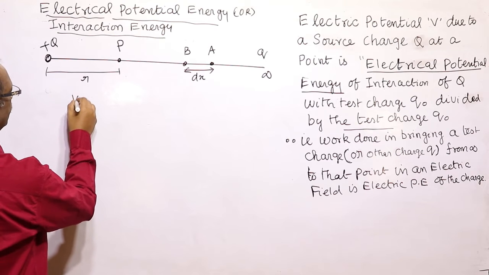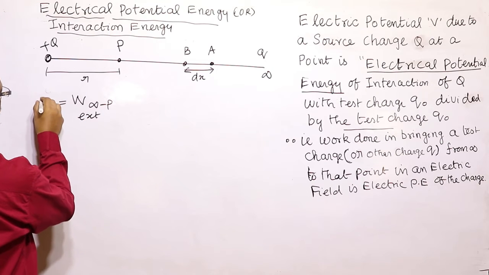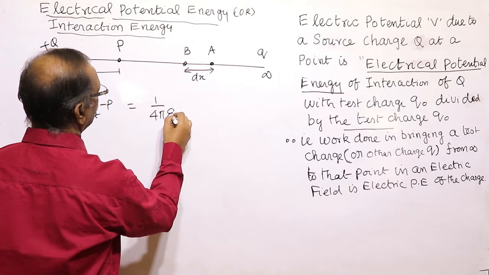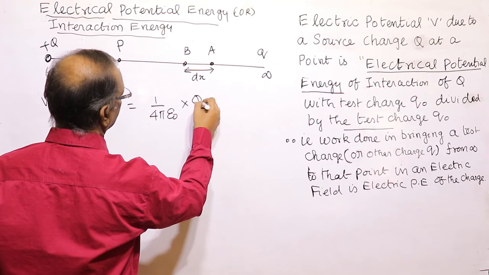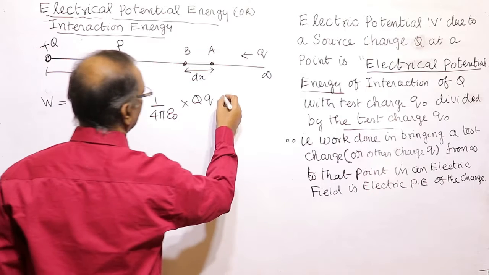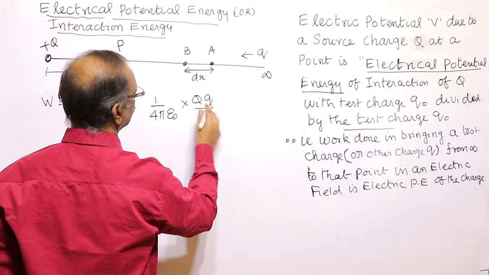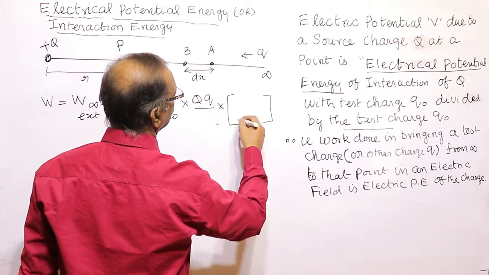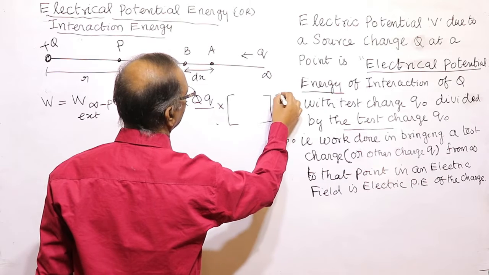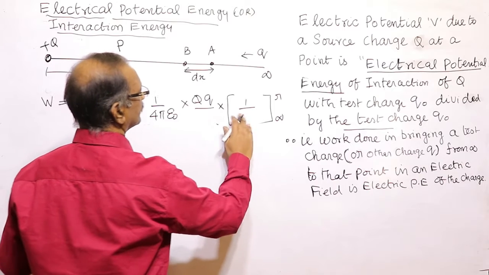So we have already derived the work done in bringing the charge from infinity up to the point P by the external agency, or we simply call it work. It is equal to 1 by 4 pi epsilon naught into source charge Q into test charge q, which is brought from infinity up to here, into the integral. The limits are, since we are bringing from infinity to r, the initial point is infinity and the final point is r, which gives 1 by minus r. Here the minus gets cancelled.